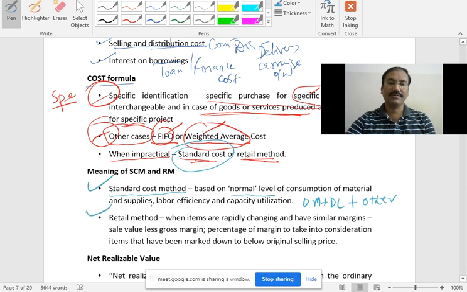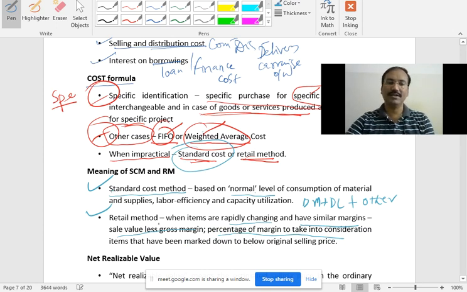Now come to the next point, the retail method. What the retail method says is that it is used when the items are rapidly changing, meaning the item or goods keep changing again and again, not a constant one, and have similar margins. So you have the same rate of profit, no change in profit. For example, your profit is always 5%, so the margin is not changed. The percentage of the gross margin on sale value is to be taken into consideration, and items that have been marked down are priced below the original selling price.